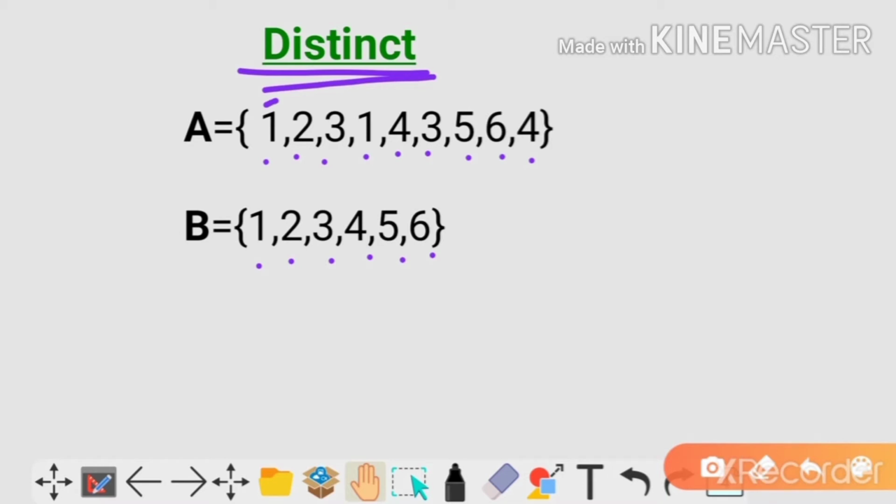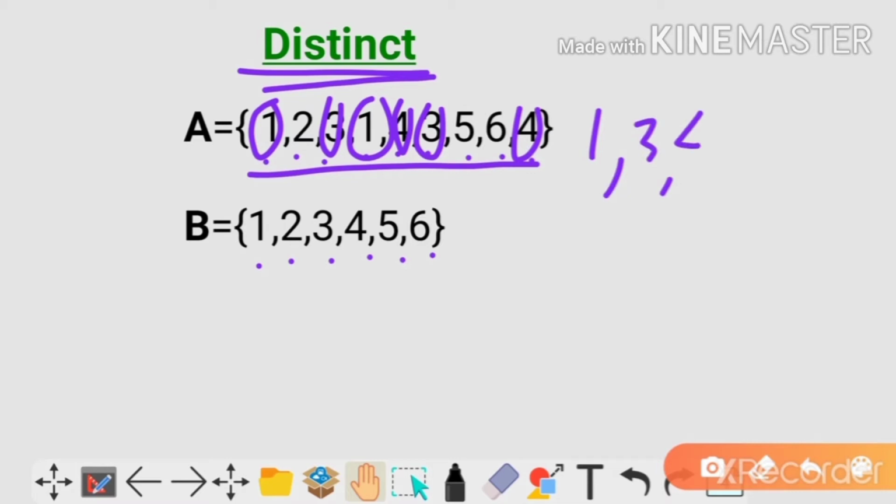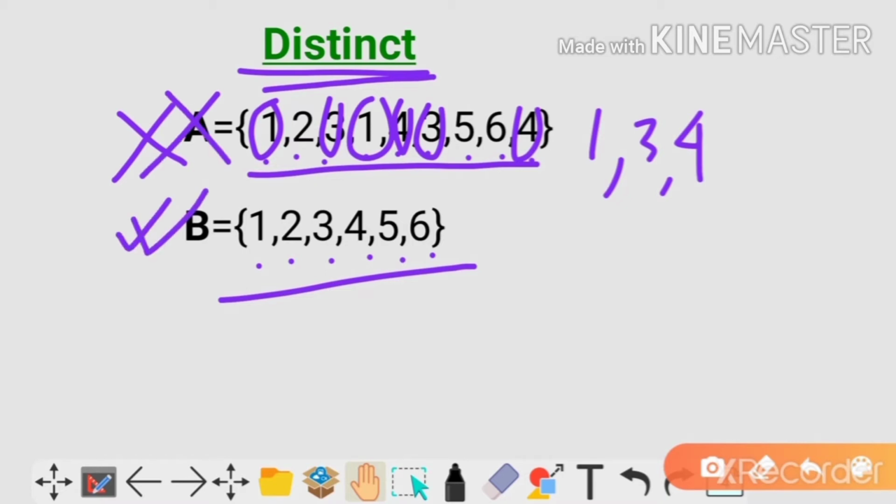But here 1 is twice, 3 is twice, and 4 is twice. That means the elements 1, 3, 4 are repeated. So A cannot be a set. But if you look at B, there are 6 elements and all of them are different. All of them are distinct. So B is a set but A is not a set.